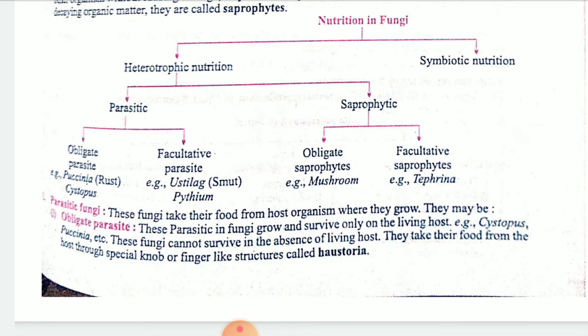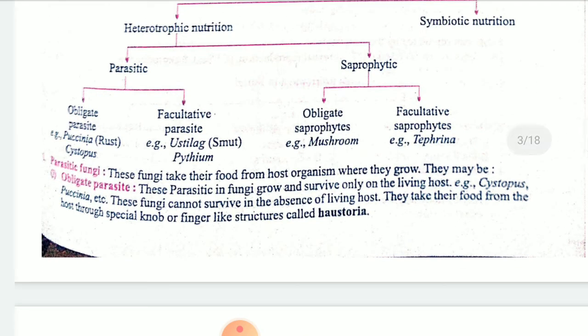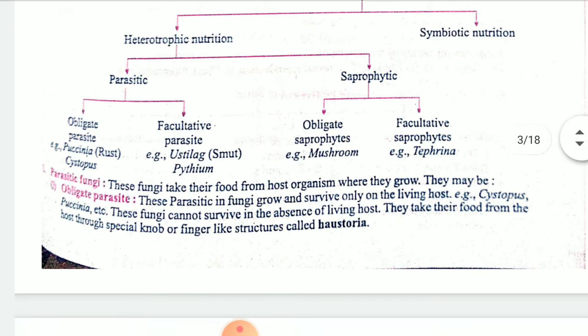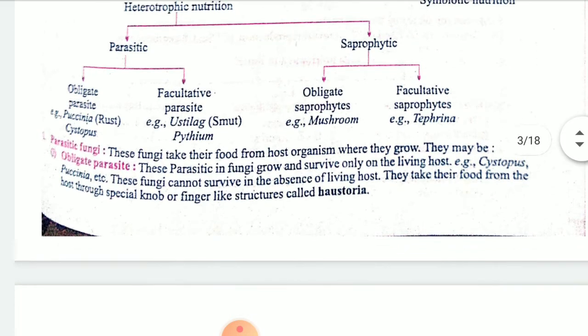Now see children, nutrition in fungi. Generally two types of nutrition are there. One is heterotrophic nutrition, another is symbiotic nutrition. Heterotrophic nutrition totally depends on other organisms, and it is again classified into two, that is parasitic and saprophytic. Parasitic are the disease causing organisms. Saprophytic depend on dead organic matter. Parasitic is again divided into obligate and facultative, and saprophytic is again divided into obligate and facultative, that we will see further.